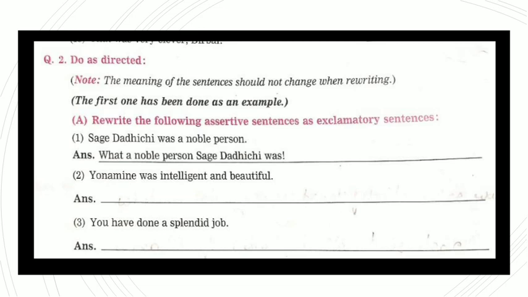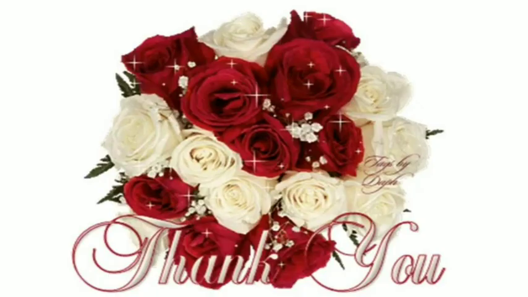So hope you all have understood what are the types of the sentences, what are the kinds of the sentences, and at the end, how to change from assertive sentence into exclamatory sentence.